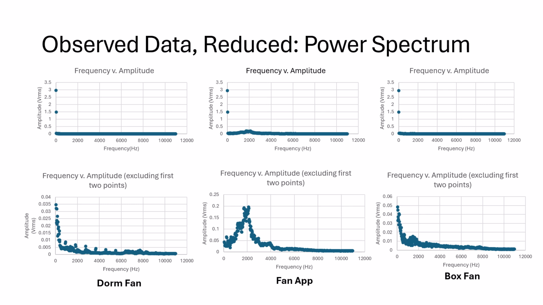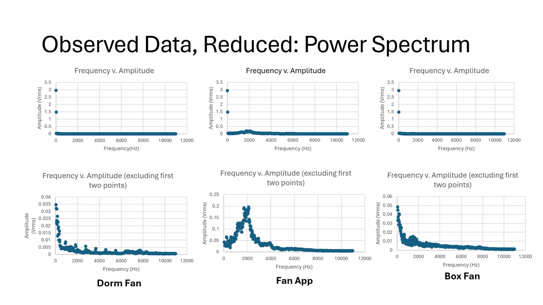And then looking at the power spectrum, this is the most interesting thing to me about the experiment. Looking at it at first, you can't really tell anything with the first 2 points on there, other than the fact that they all kind of have a peak of 3 VRMS at 0 and then 1.5 VRMS at 0.2. But if you exclude the first 2 points, you can see all of this new information.